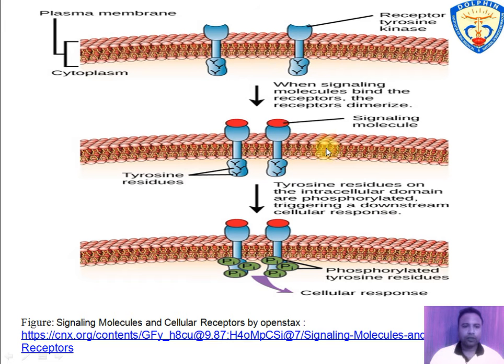This figure shows the mechanism of the tyrosine kinase receptor upon binding with a signaling molecule, that is, an agonist. When the signaling molecule binds with the receptor tyrosine kinase, the two neighboring receptors come together, or dimerize. Then the paired receptors phosphorylate each other on tyrosine residues inside the cell. Then the phosphorylated tyrosine can transmit the signal to other molecules in the cell that are associated with different biochemical pathways.